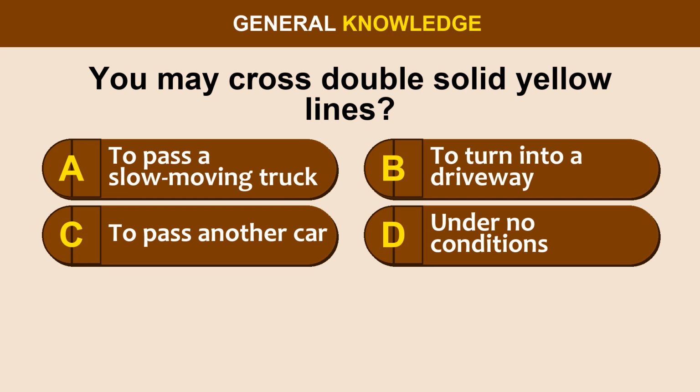Question 68. You may cross double solid yellow lines. Option A, to pass a slow-moving truck. Option B, to turn into a driveway. Option C, to pass another car. Option D, under no conditions.